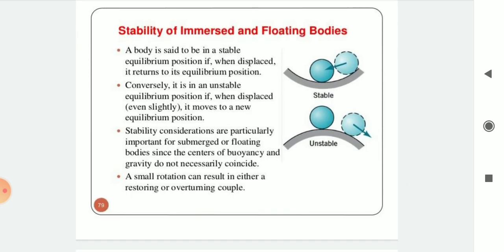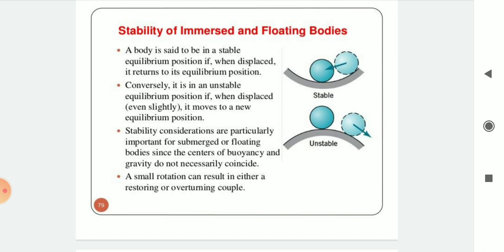A body is said to be in a stable equilibrium position if, when displaced, it returns to its equilibrium position. That is, as shown in the figure, stable and unstable. Conversely, it is in an unstable equilibrium position if, when displaced even slightly, it moves to a new equilibrium position.